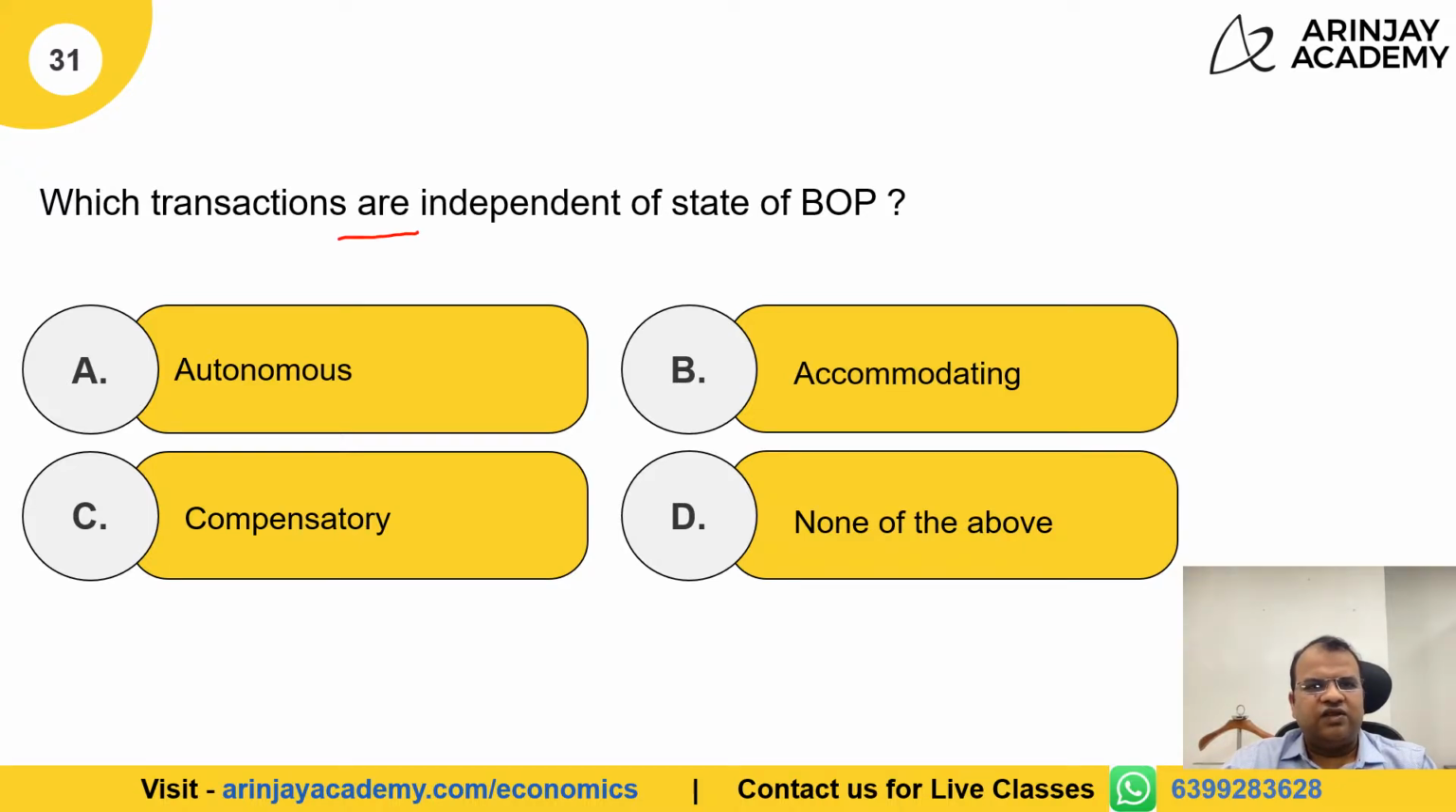Which transactions are independent of the state of balance of payment? So, autonomous transactions are the transactions which are independent of the state of balance of payment. Therefore, the correct answer is option A.